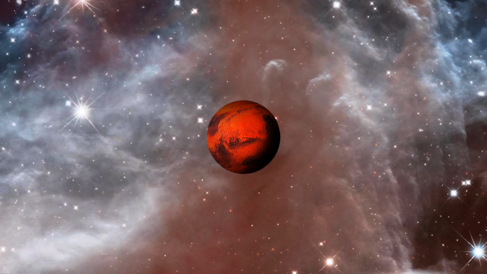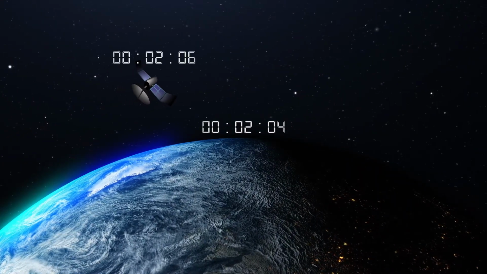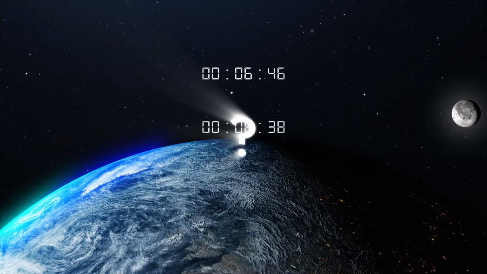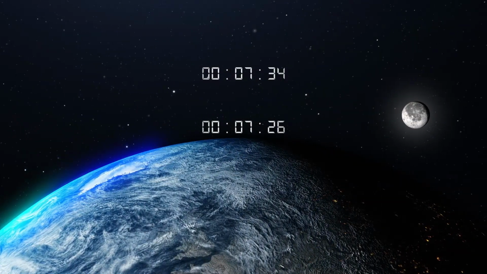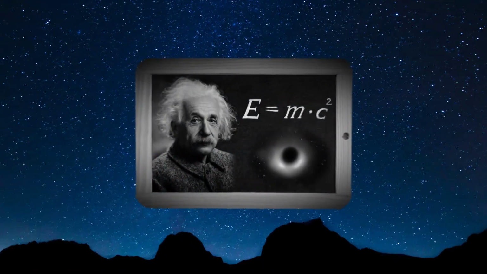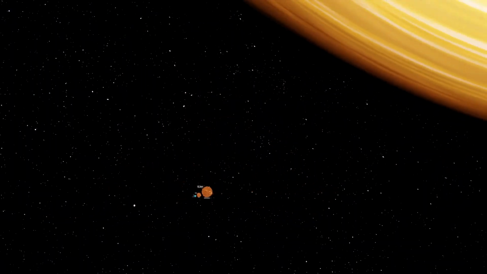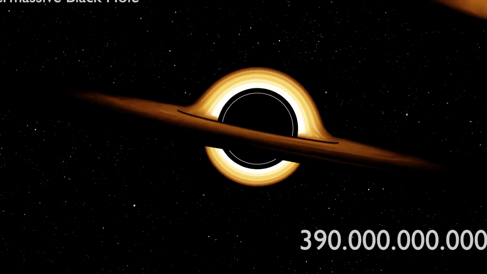This has also been proven. A plane was flown a few times around Earth with an atomic clock on board. When scientists compared it to an atomic clock on Earth, it was ahead by 60 nanoseconds. This time difference matched exactly what Einstein's formula predicted. But speed isn't the only thing that can slow down time. Gravity also has this effect.